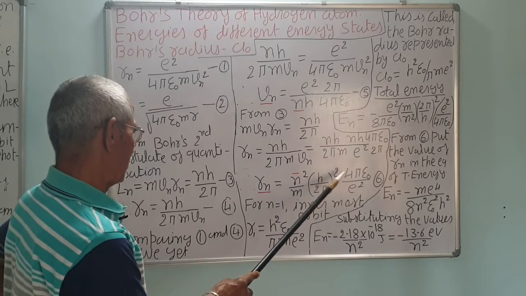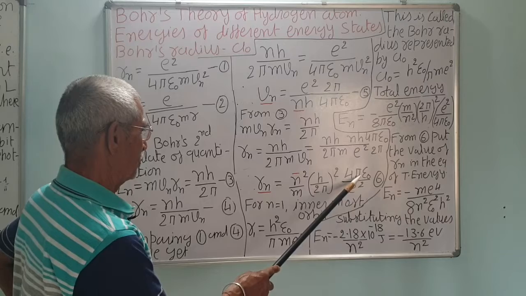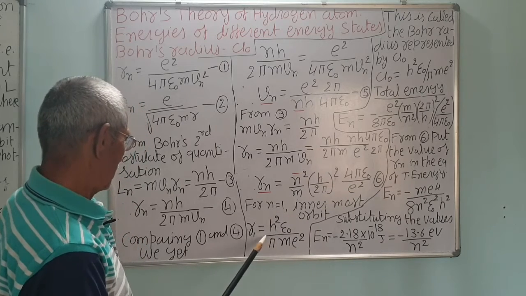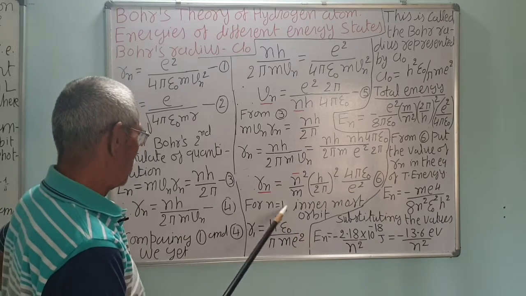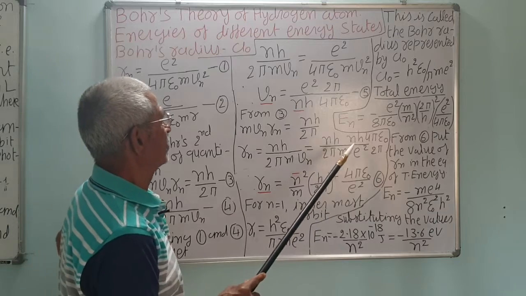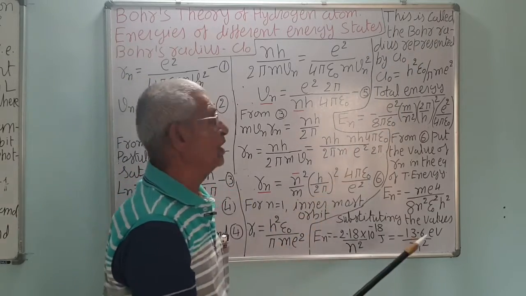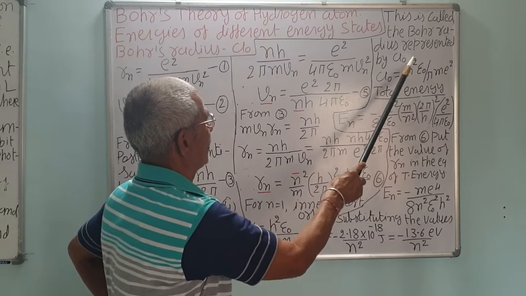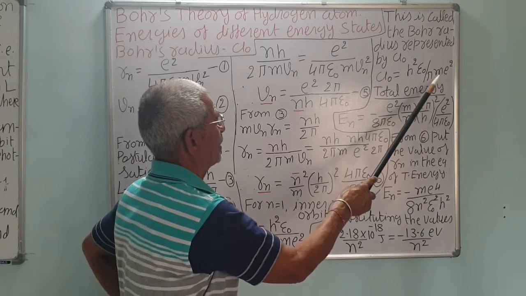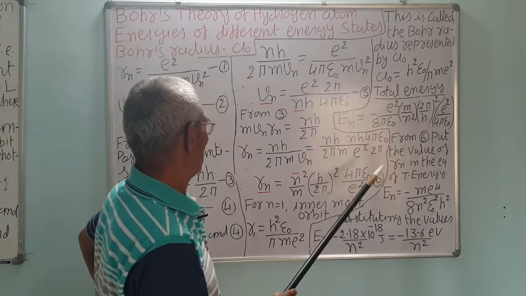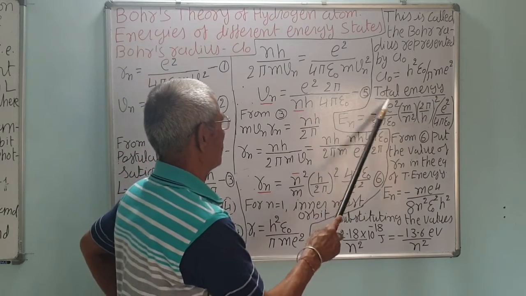So it will be h squared epsilon 0. This is also 1, correct? This is the Bohr radius. This is called the Bohr radius and represented by a0. So a0 is equal to h squared epsilon 0 upon pi m e squared. Remember, now let us see the calculation for energy.